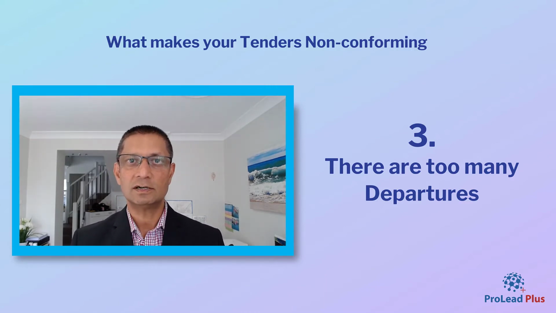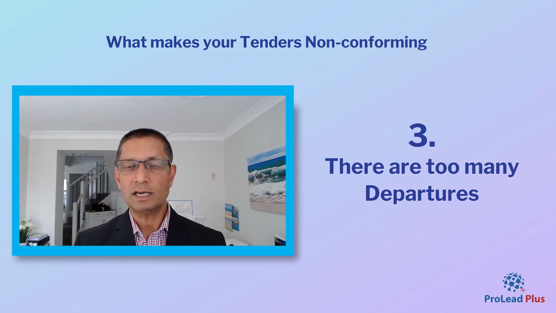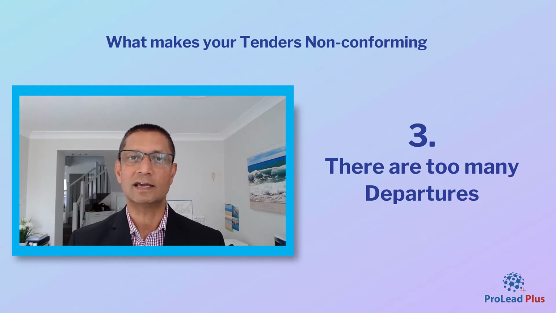And if a tenderer who tenders for that work is looking at it and saying that they're not able to meet those terms and conditions or do not want to be bound by those terms and conditions, then they offer those departures. And if there are too many departures that are put forward to council in their tender submission and the council is unable to accept those, then those tenders can be regarded as non-conforming.